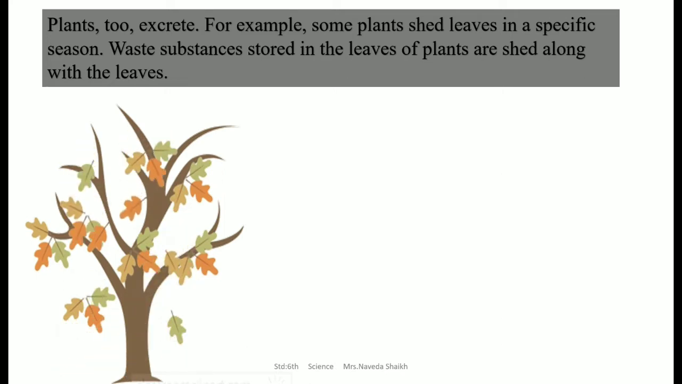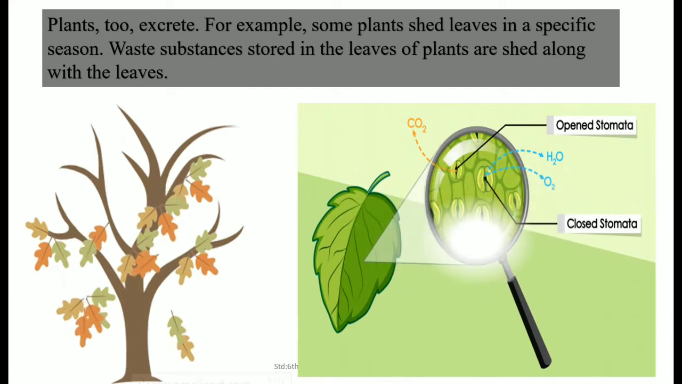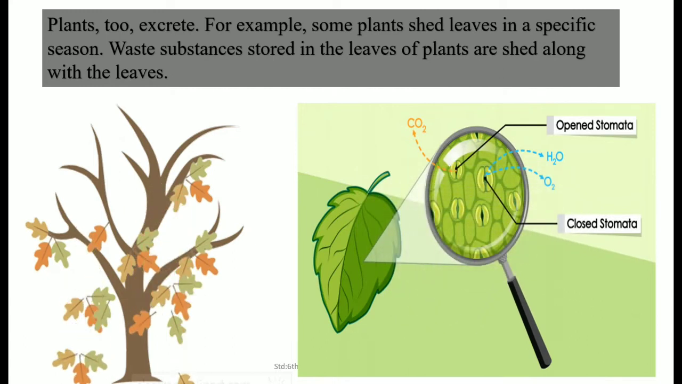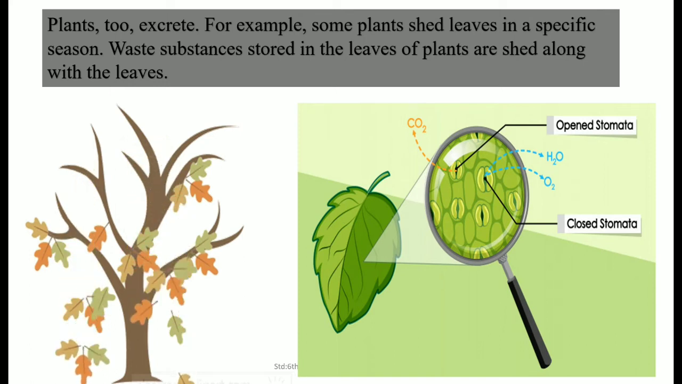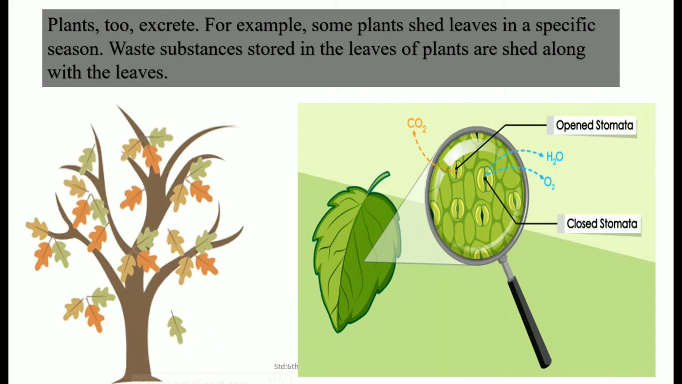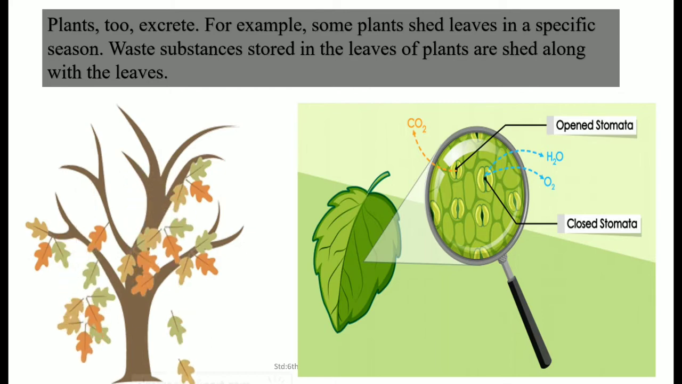Apart from that, they also give out carbon dioxide gas, oxygen gas and water vapor when it is not required. During the process of respiration, plants give out carbon dioxide gas, and during the process of photosynthesis, they give out oxygen gas and water vapors. These are all waste products for the plant, and they give them out through the small openings in the leaves called the stomata.